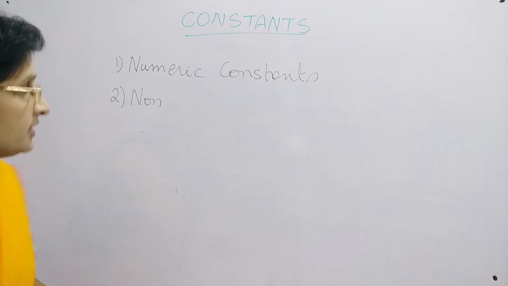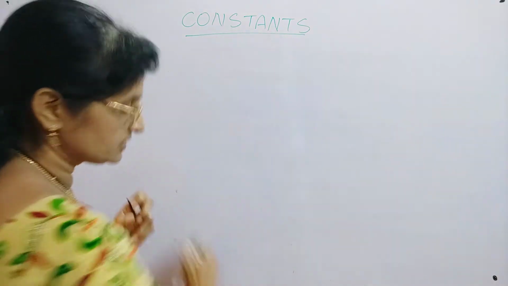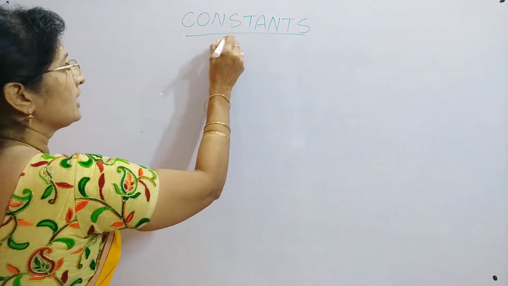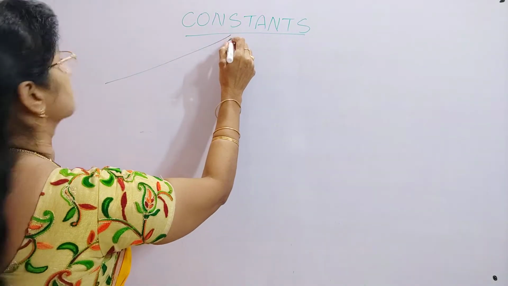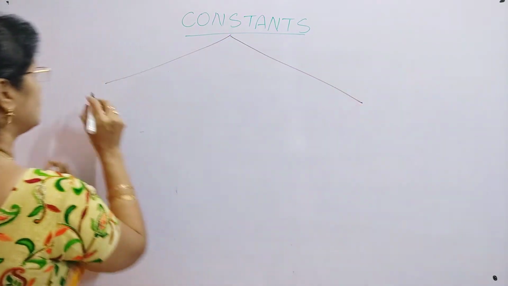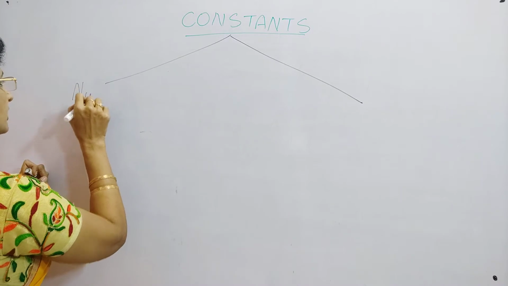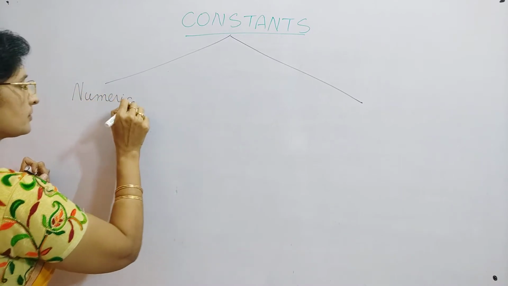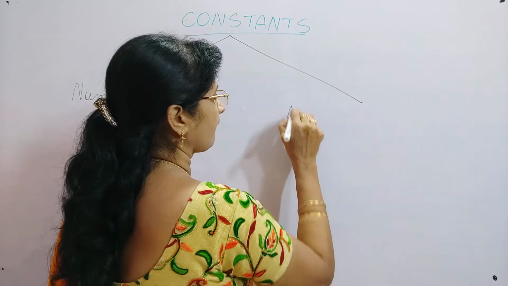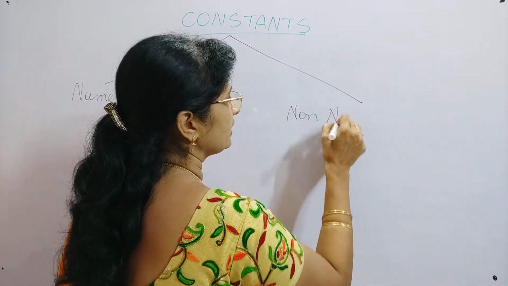I will give it as a diagram. It will be easy for you to understand. So, constants we have two different types. One is numeric constants and another one is non-numeric constants.